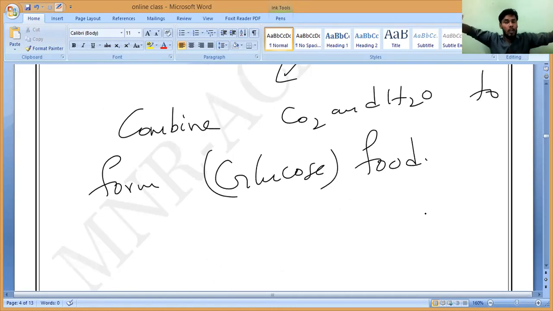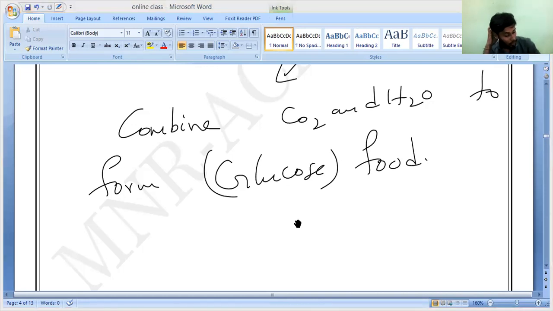Suppose you see, Mari, if you want to close your hands, you have to apply some energy, correct or not? If you want to break something, you have to apply some energy. Same way, if you want to combine carbon dioxide and water, some energy should be applied to make them combine. That energy is obtained from where? From sun. By sunlight. By whom? By chlorophyll. That is the role of chlorophyll in photosynthesis.